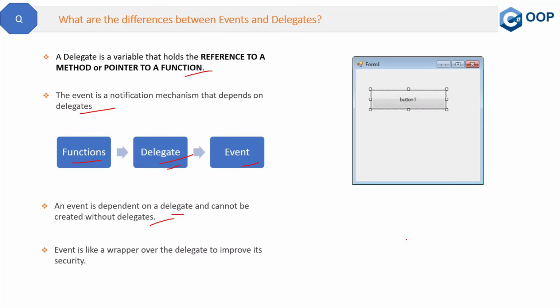And what is happening in the background, you are not able to touch it in any manner. So that is security. You can also create such custom delegates and functions which can be called via the event, which will be abstraction, like the background details are hidden. So that is the purpose of events, to provide security, a wrapper to the delegates or the inside functions. That is the difference between events and delegates.